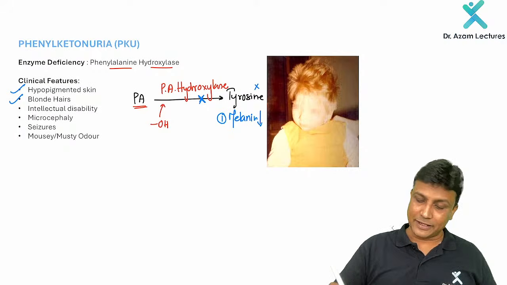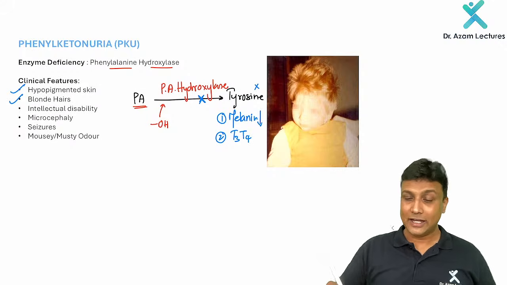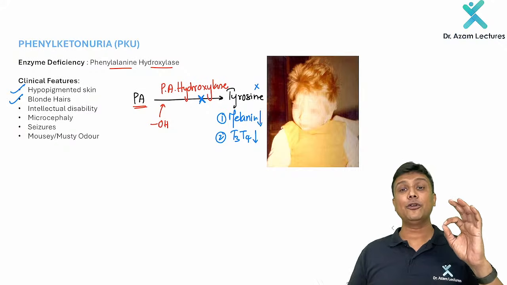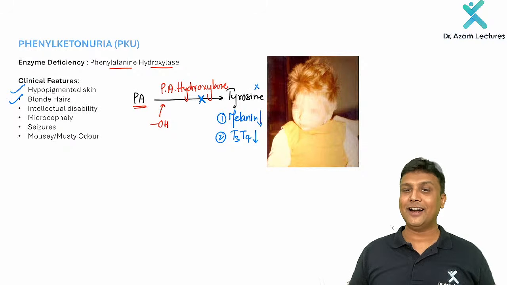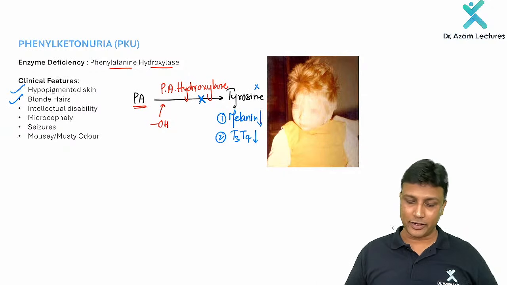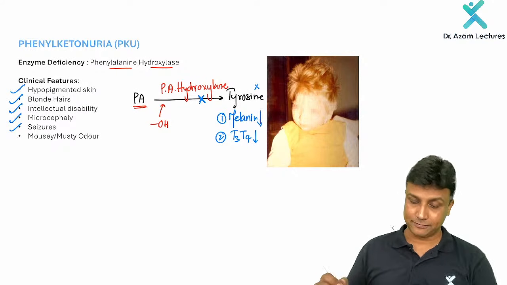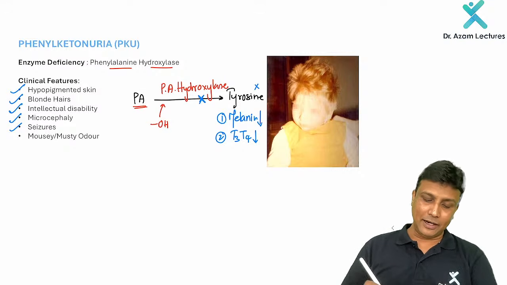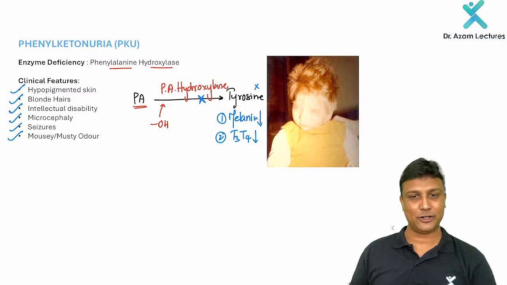And after that, yes, my dear friend, I told you that tyrosine is also going to form T3 and T4 also. If thyroid hormones decrease, I hope all of you have learned in physiology that thyroid hormones are necessary for what? They are necessary for proper development of brain also. And if the brain is not developing properly there, obviously it will lead to what? Mental retardation. So intellectual disability, microcephaly and seizures. Brain is not developing properly. Yes, that is explained by T3 and T4. Apart from that, there will be a characteristic mousy or musty odor. Mousy or musty odor. Okay.